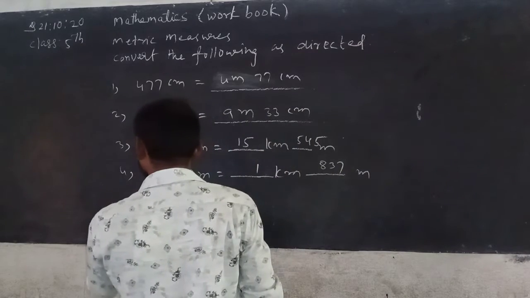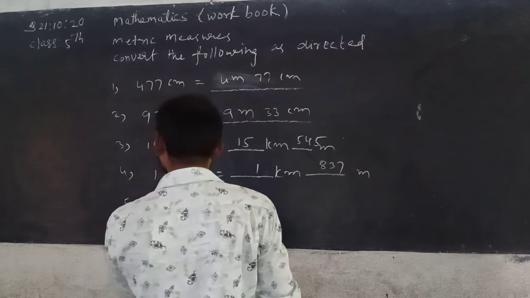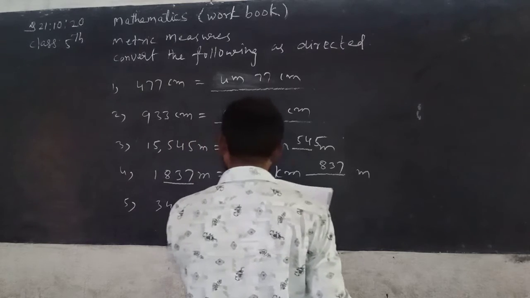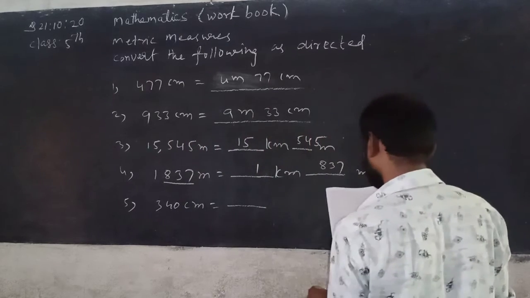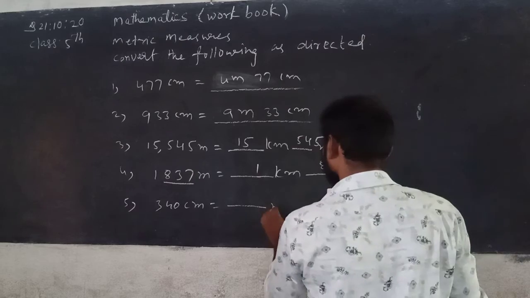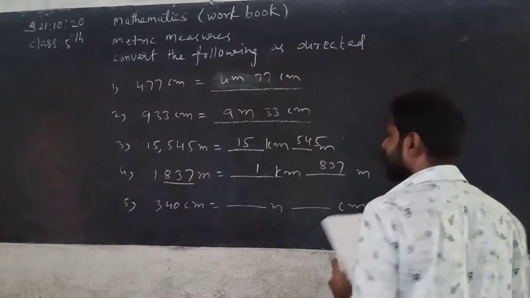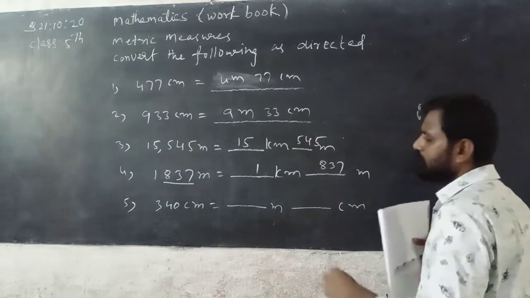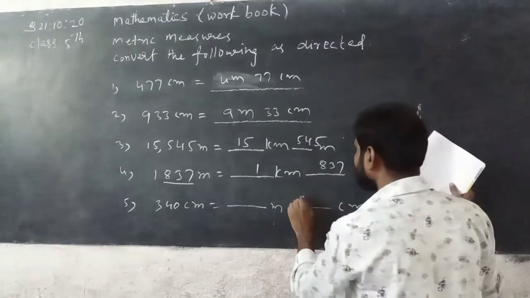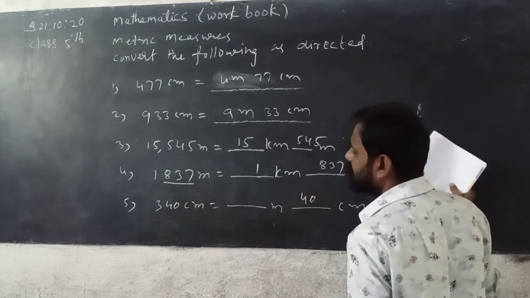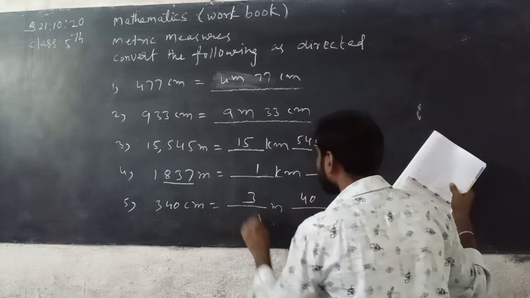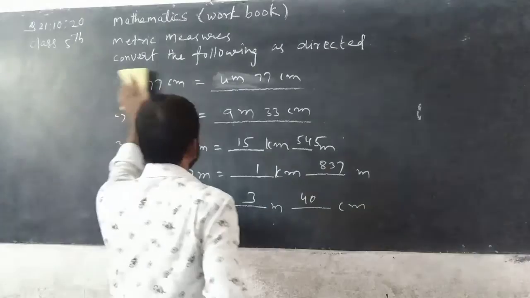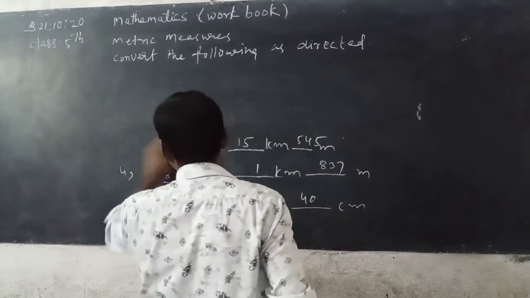Now next, fifth one, 340 centimeter, that is equal to dash meter dash centimeter. So in it, from right to left side, first two places go to centimeter, means 40. Next, the remaining is meters, means 3 meter 40 centimeter.